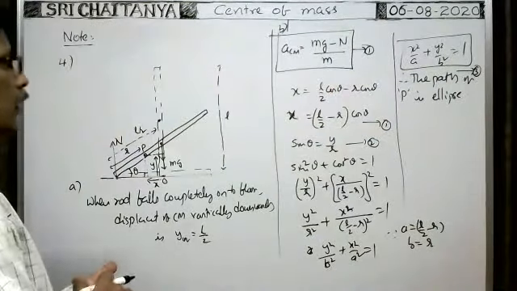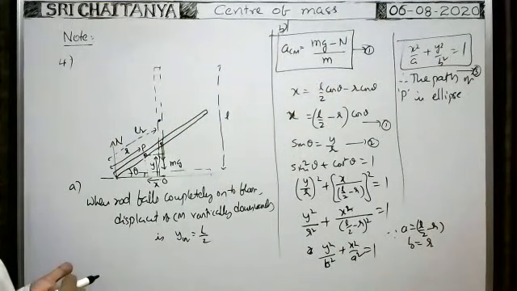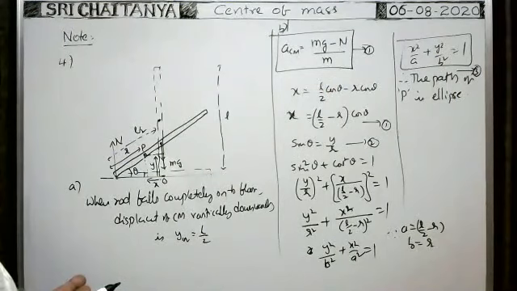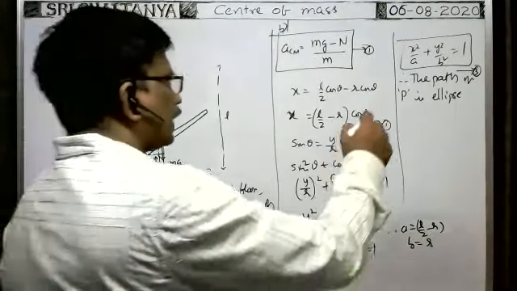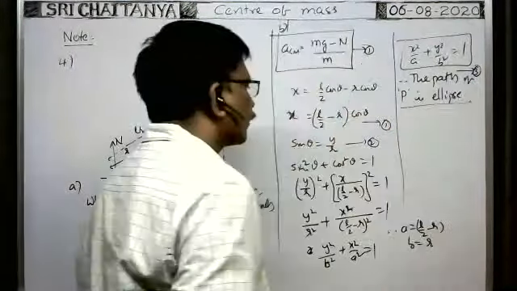Suppose you consider exactly the midpoint. This elliptical path is important.